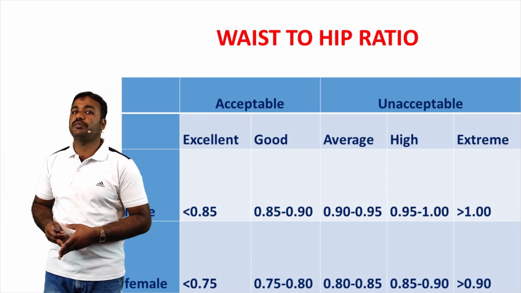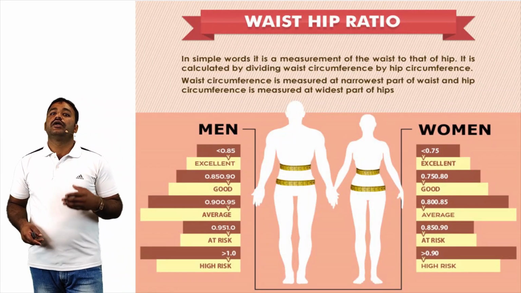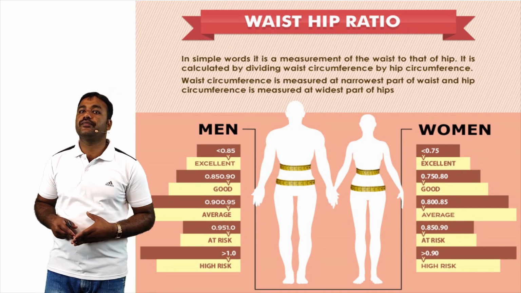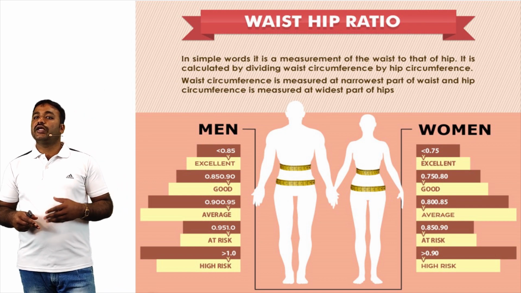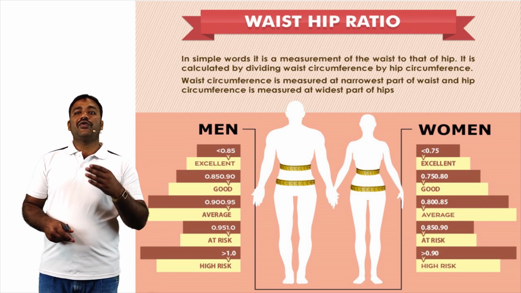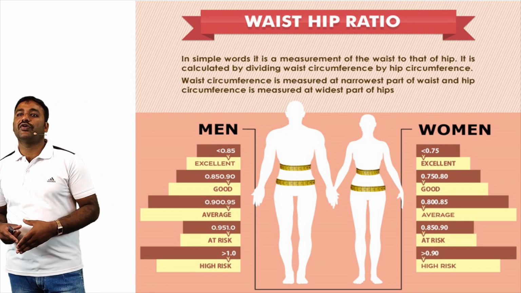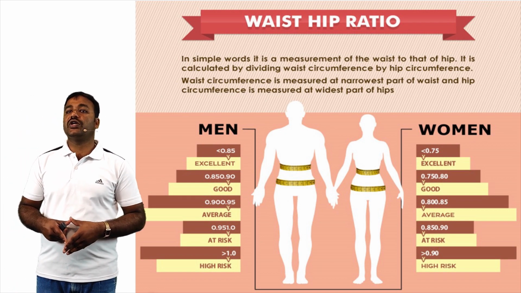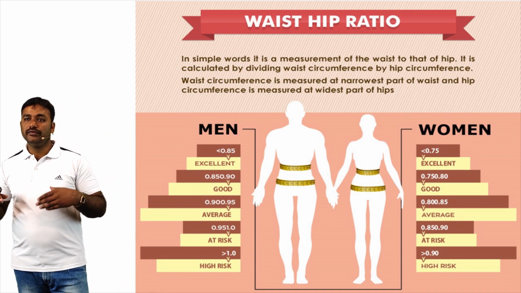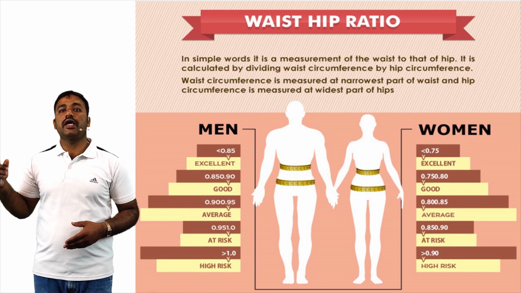Acceptable and unacceptable. Males: less than 0.85 is excellent, 0.85 to 0.90 good, 0.90 to 0.95 average, 0.95 to 1.0 high, greater than 1.0 extreme.